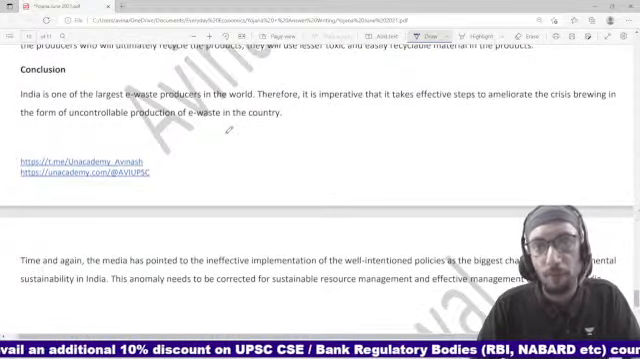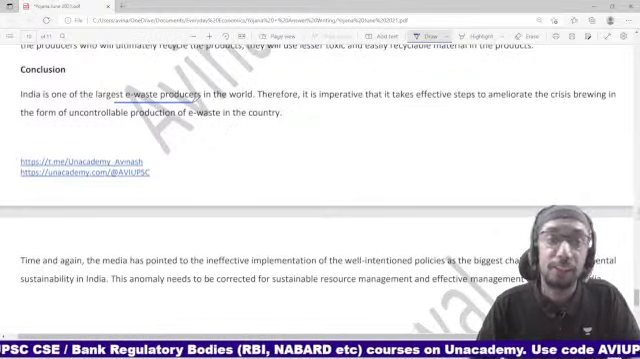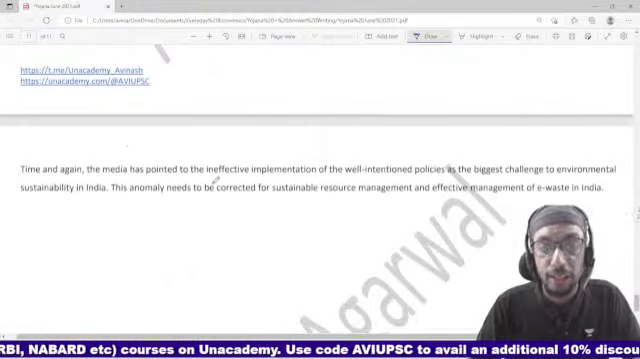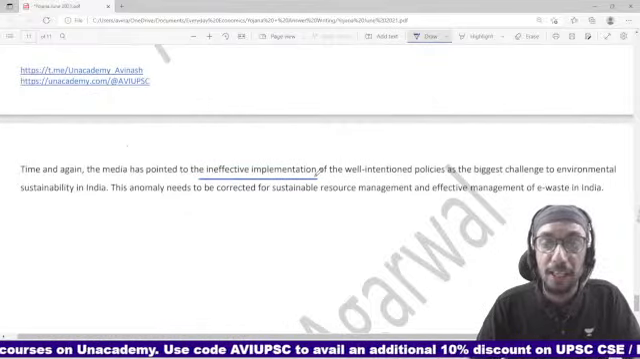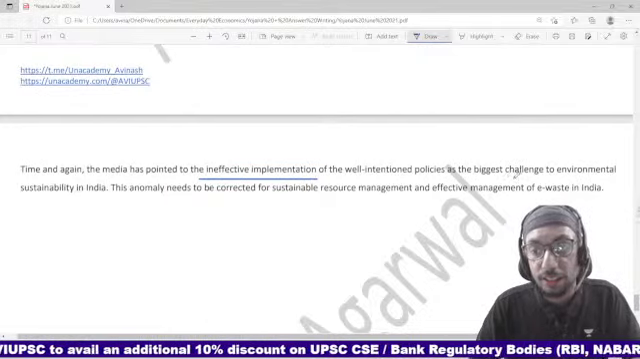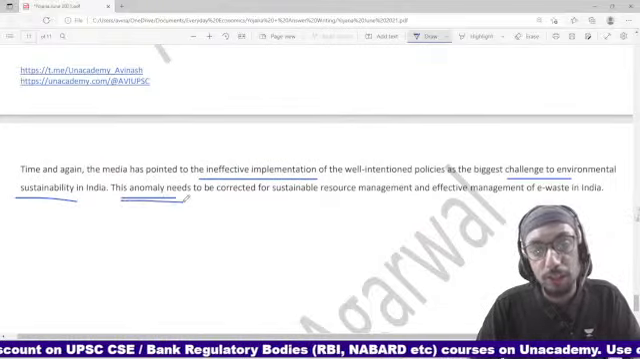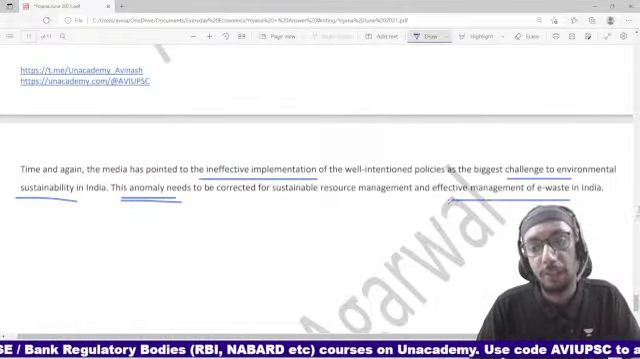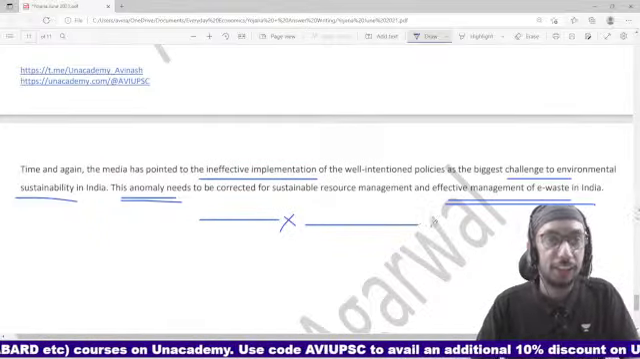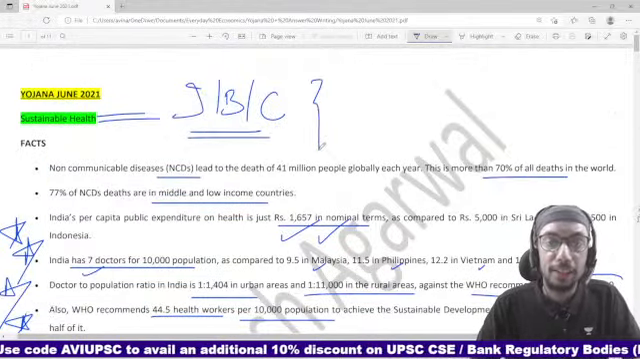Conclusion is fairly straightforward. Our population base is high, our aspiration is high, therefore the e-waste production in India is also high, right? It is quite uncontrollable, you may say. And due to the ineffective implementation of the existing policies, rules, and regulations, a very severe challenge is being posed to the environmental sustainability in India, and this anomaly needs to be corrected, and for that effective management of e-waste is required. So you can see that fairly straightforward discussion, right? It's not really challenging. You can easily understand these areas. Okay, so three topics are done over here, my friends.